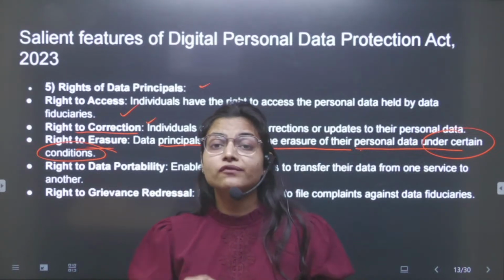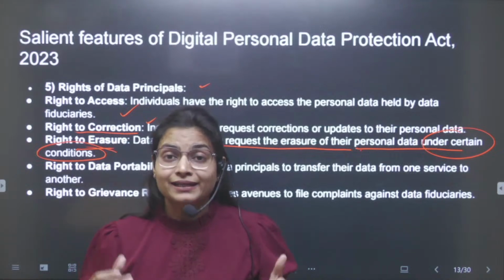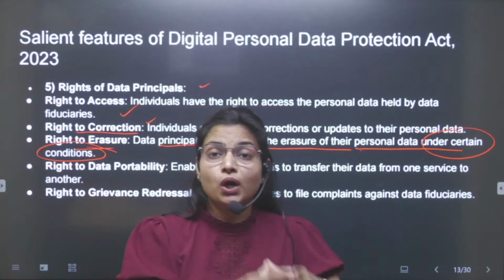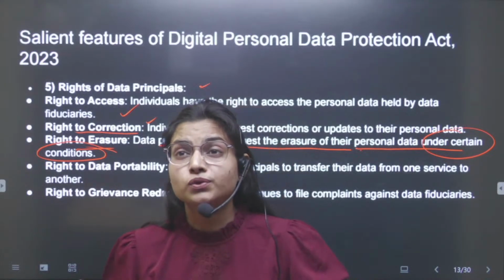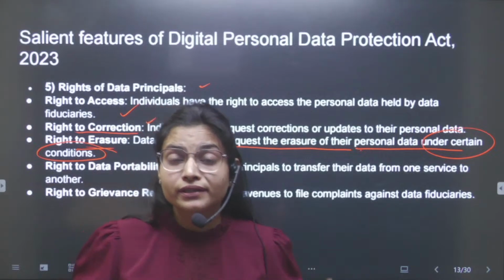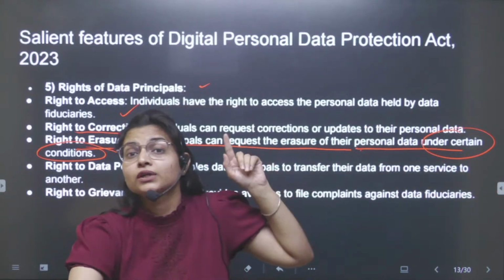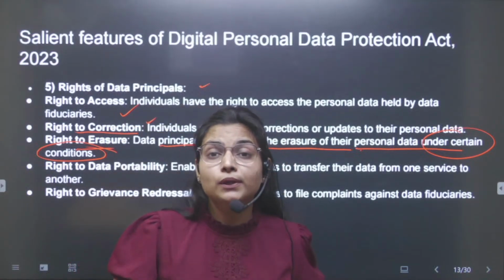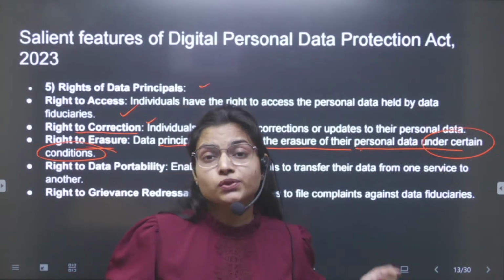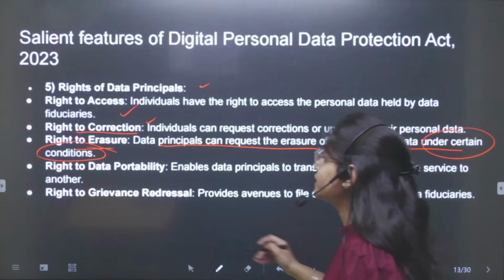In the criticism we will read that we are not given the right to be forgotten, and this remains in the news. For example, if there is a convict who is coming out after so many years from jail, he should be given the right to dignity, as the data available on social media regarding his crime will prevent him from mingling with society again, because society will know about his crime. That is why the right to be forgotten needs to be given.